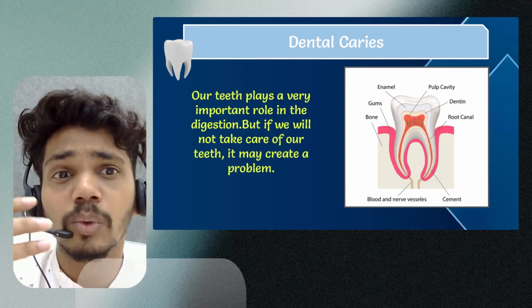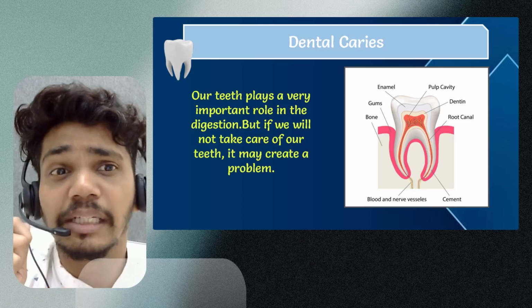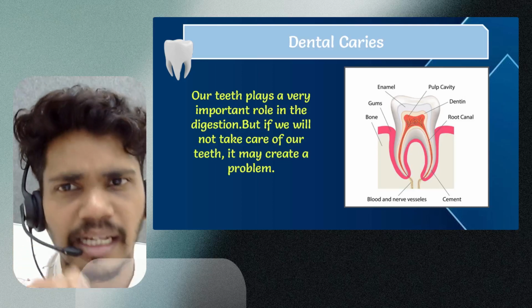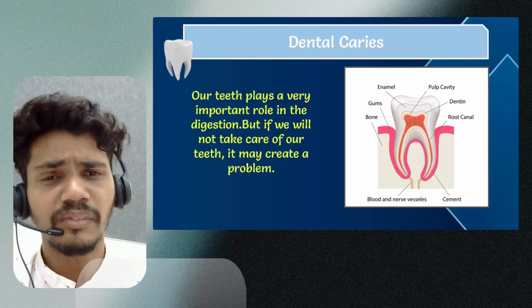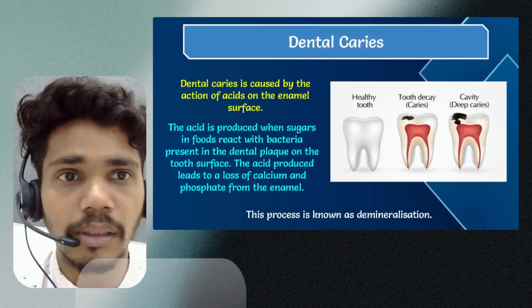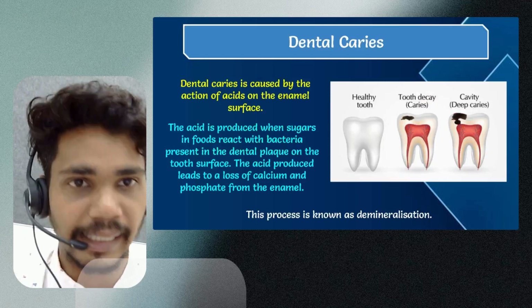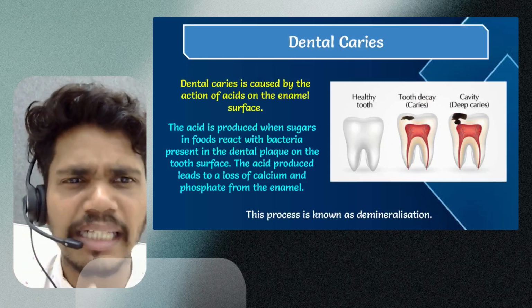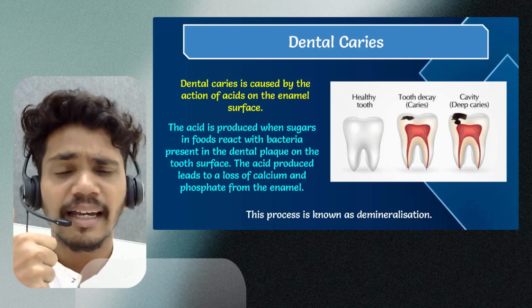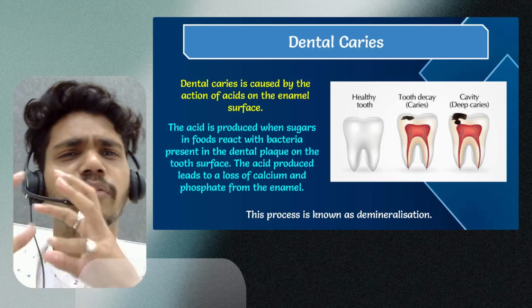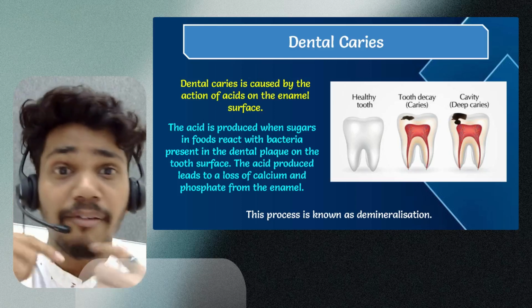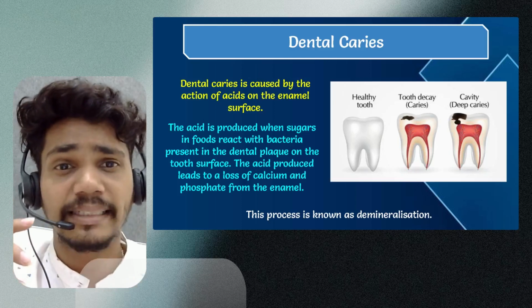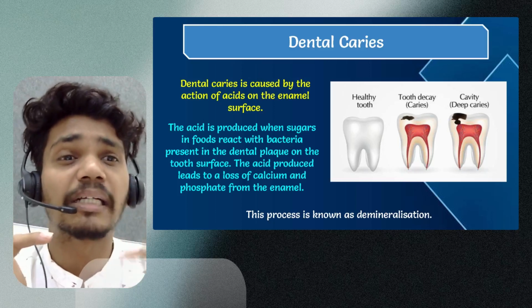If we do not take care of our teeth, it may create a problem, and that problem is known as dental caries. That is the problem, right? So as we move further, we're going to talk about dental caries. Dental caries is caused by the action of the acid on the enamel. अभी ये एसिड कहाँ से आया? As I mentioned, if there are carbohydrates or food particles, bacteria are definitely going to grow. As they grow, they're going to excrete some acid, and that acid causes the breakdown of the enamel.